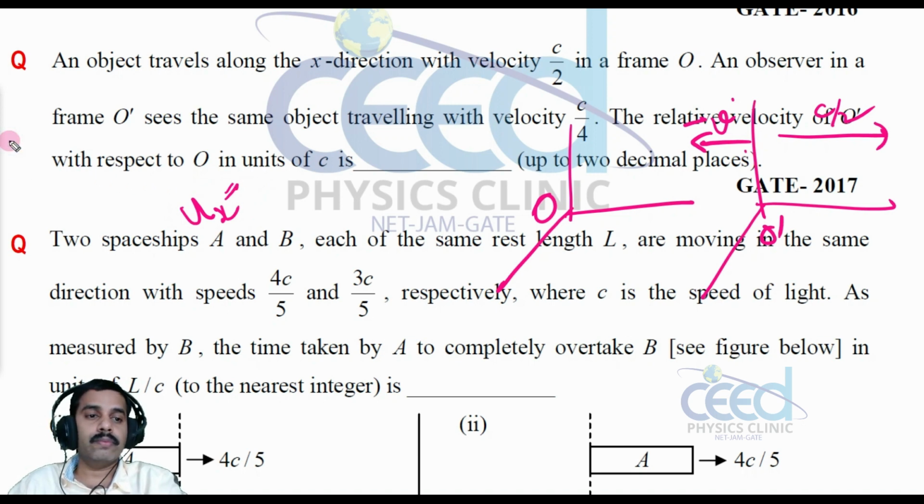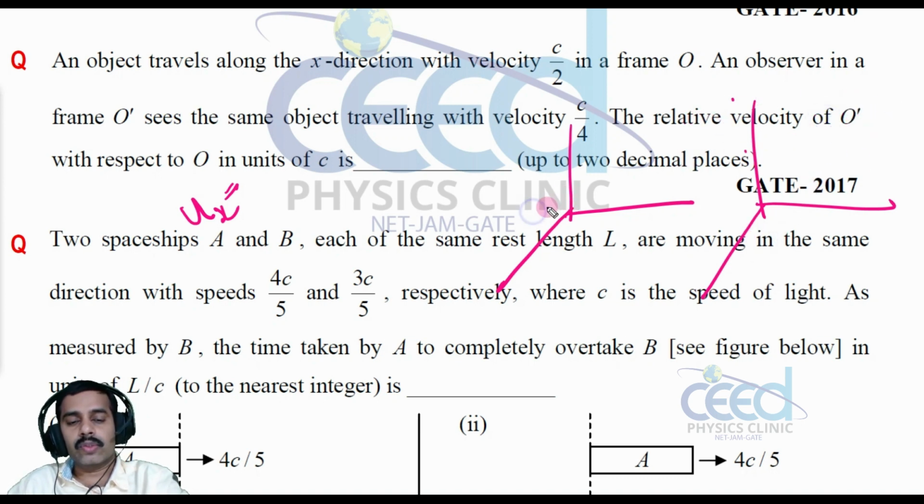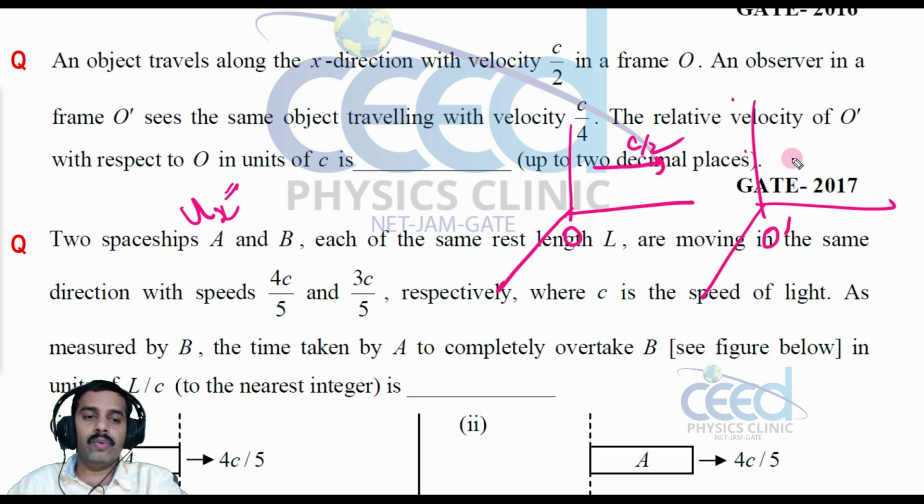Suppose in the S frame, this is O and O dash. In the S frame, this particular object is traveling with a velocity c by 2, right? Now if a person observes from the O dash frame, you can see this with a velocity c by 4.